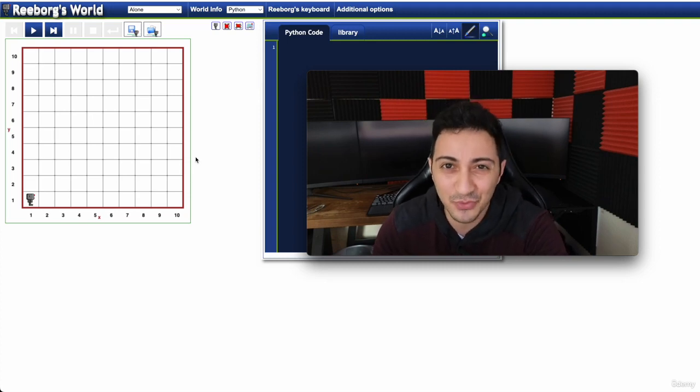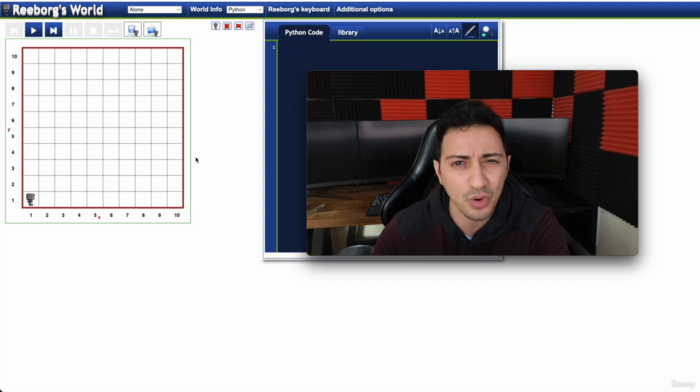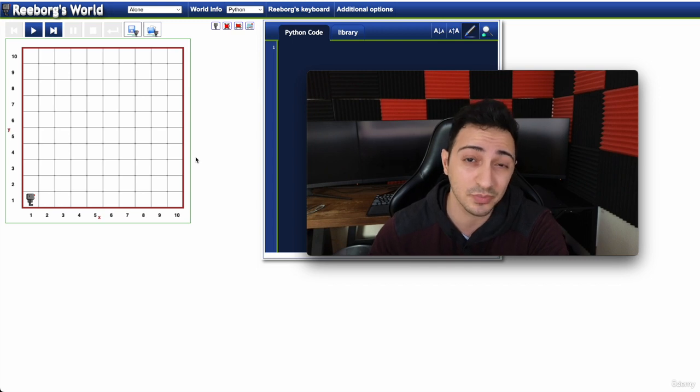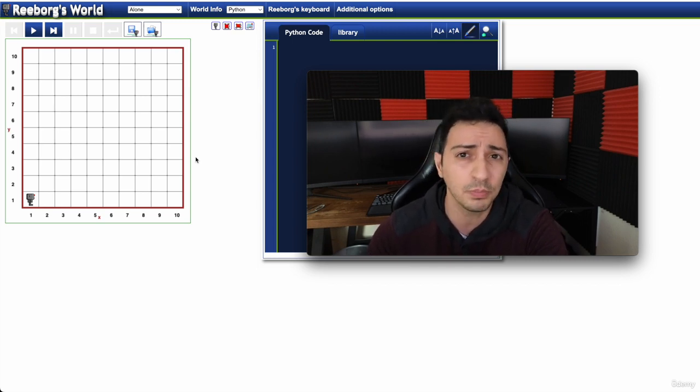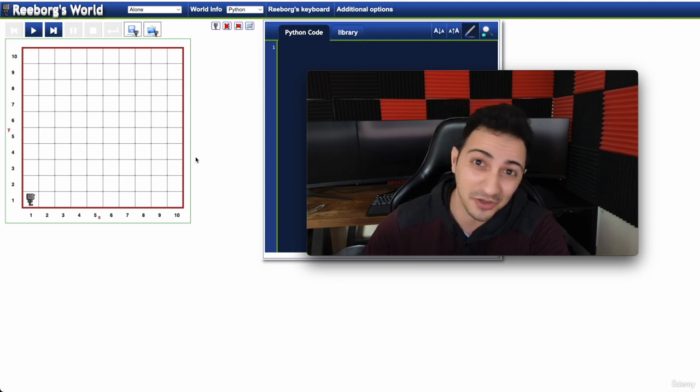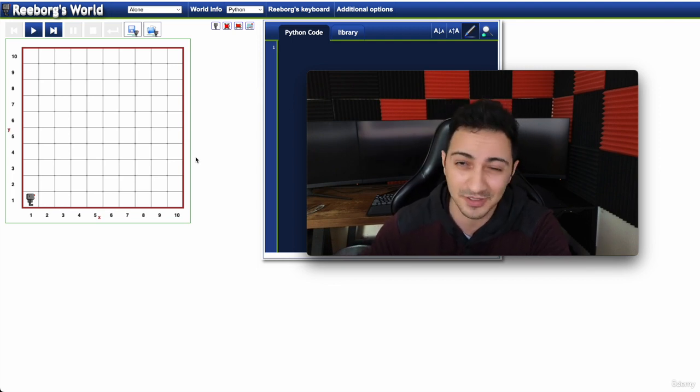In this section, we're going to talk about two very important concepts in Python programming. One is functions and the other one is while loop. Now, these two are incredibly important because they make up a huge portion of all Python programs, and you're going to be seeing them pretty much in every single Python program, alongside other stuff that we've talked about, such as if statements and else statements and all that stuff.